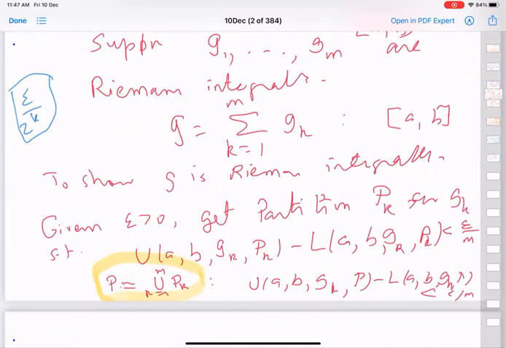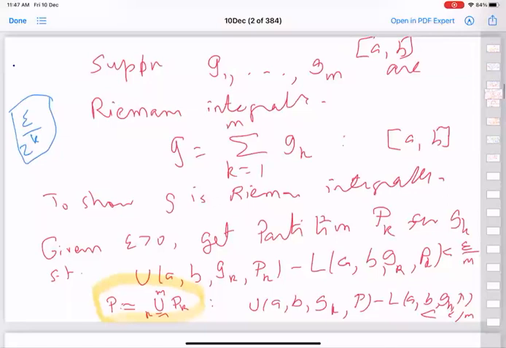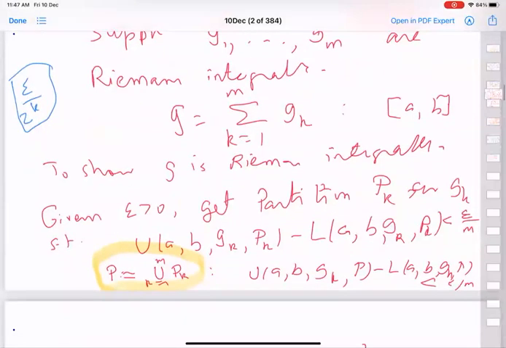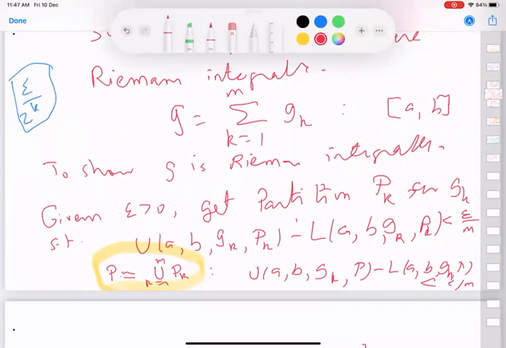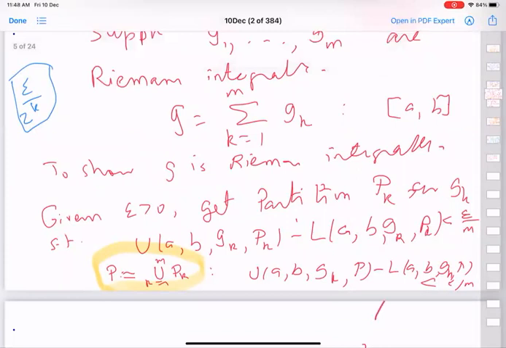Okay, so maybe I didn't stress it enough, or maybe didn't even say that, but in the way we have shown that G is Riemann integrable when it is a finite sum, it kind of incorporates that the integral is the sum of the finitely many terms, because for each one, when we write U and L, the gap we write means that the integral is somewhere in between. And therefore,